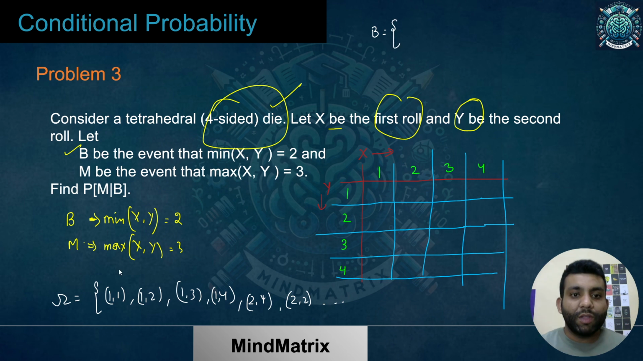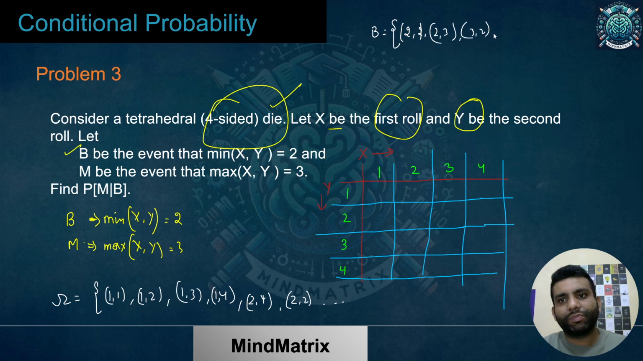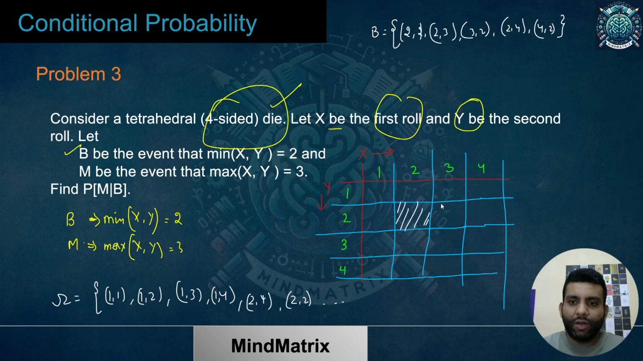B would be where the minimum of both must be 2. So it must be something like this: 2 2 is fine, then 2 3 is fine, 3 2 is fine, 2 4 is fine, 4 2 is fine. This is going to be my B set. And let me show you over here as well that the minimum of both must be 2. So over here, 2 2 is fine. 2 3 is also fine. 4 2 is also fine.